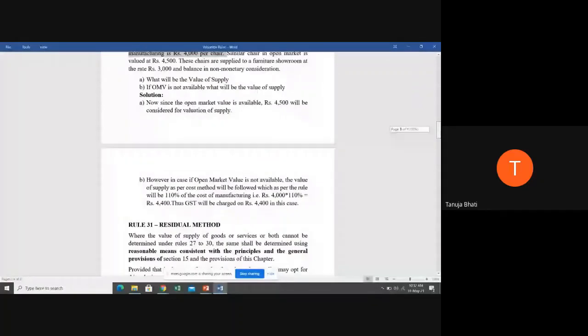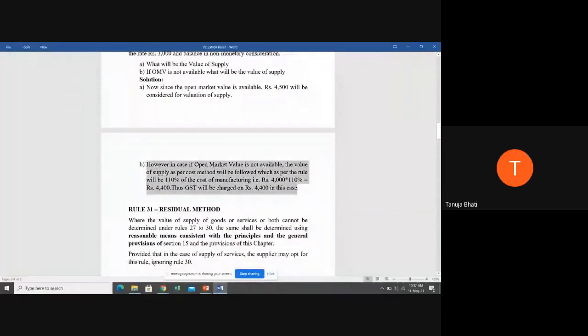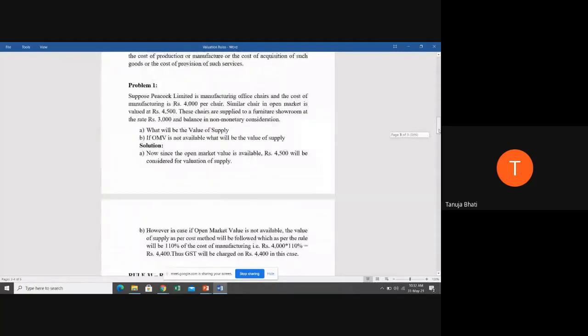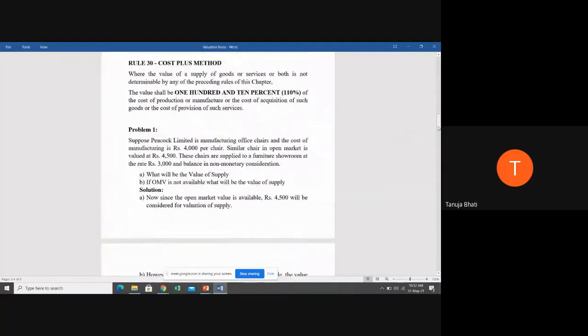Which is 4,400. So in case B, in case open market value is not available, the value of supply as per cost method will be followed, which as per rule will be 110% of cost of manufacturing, that is 4,000 into 110%, which is 4,400. Thus, GST will be charged on rupees 4,400 in this case. So, is rule number 30 clear to everyone? Yes, ma'am.